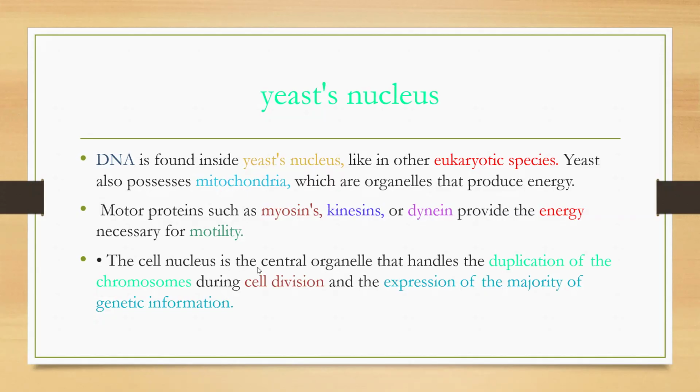The cell nucleus is the central organelle. The central organelle means nucleus. That organelle handles the duplication of the chromosomes during cell division and the expression of the majority of genetic information. This genetic information transfers into the bud. Bud means daughter cell. This nucleus genetic material transfers into the daughter cell. Okay, this is the main function of the nucleus.